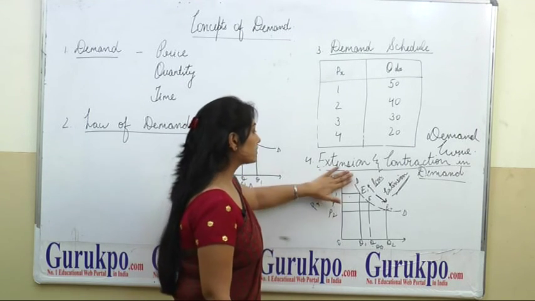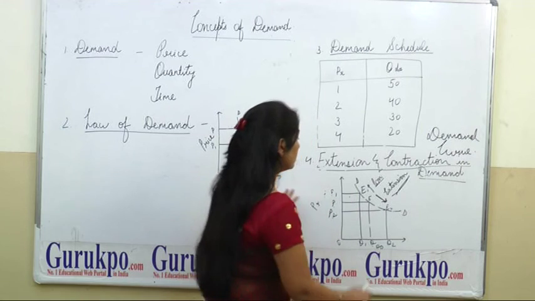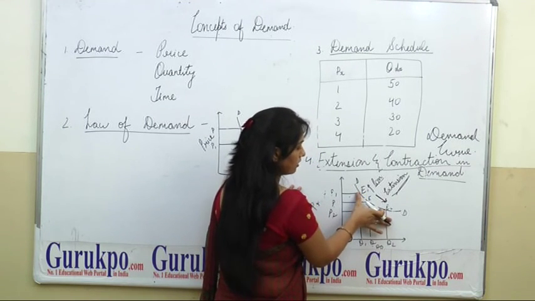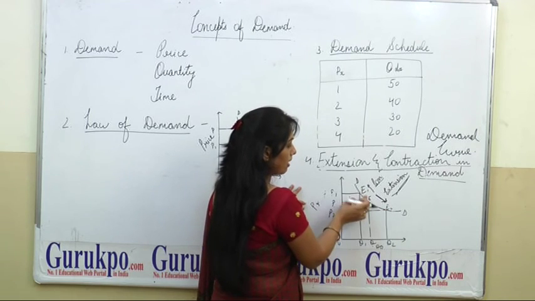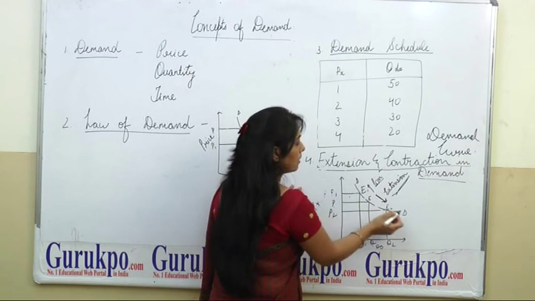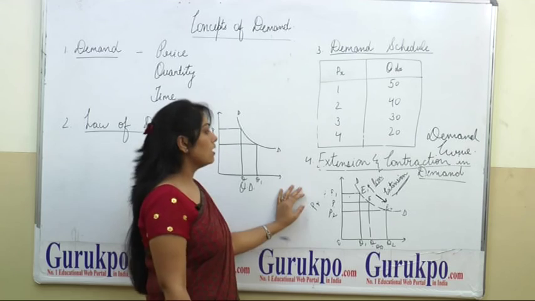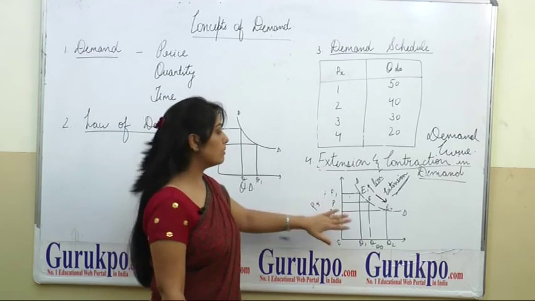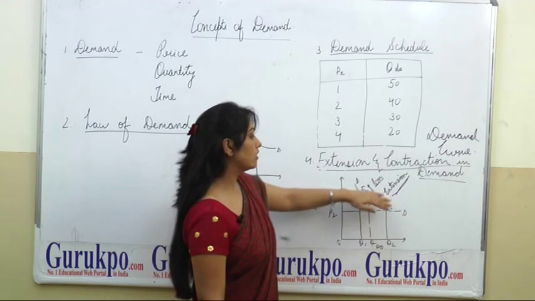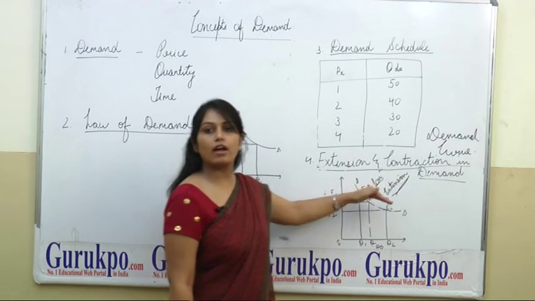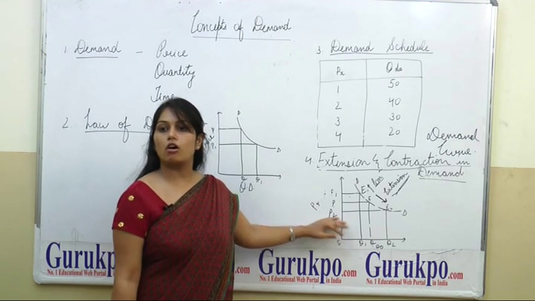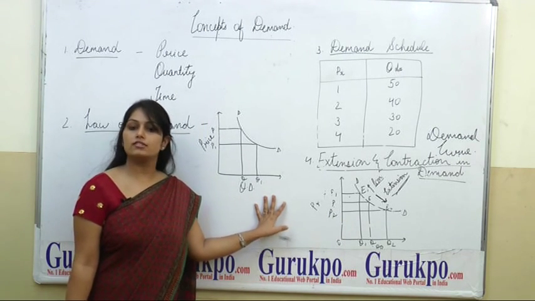Clear? In extension and contraction in demand, there is an upward and downward movement along the same demand curve. Extension and contraction in demand are seen on the same demand curve. And increase and decrease in demand are shown by the upward and downward shift of the demand curve. This is all about a few concepts of demand.